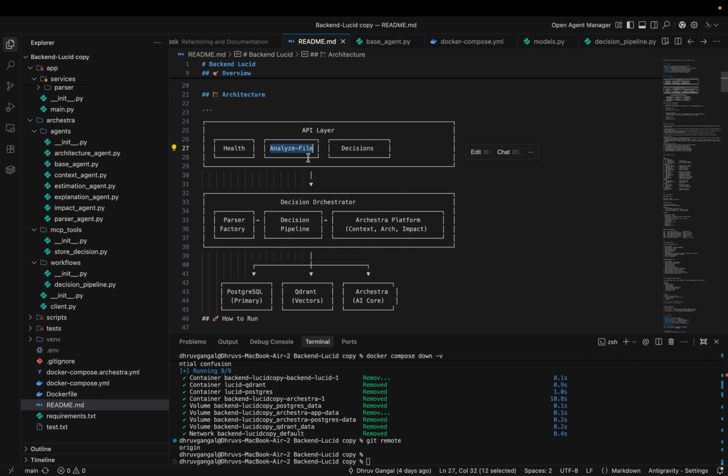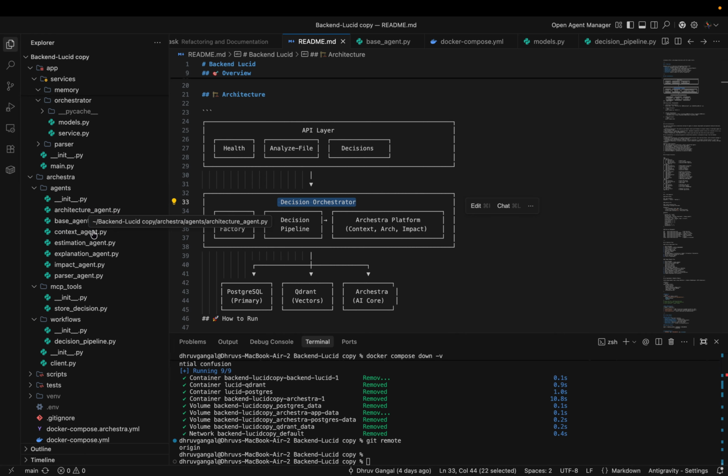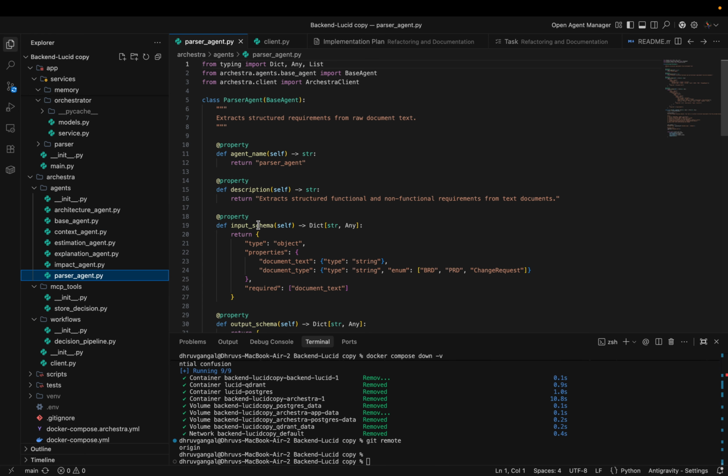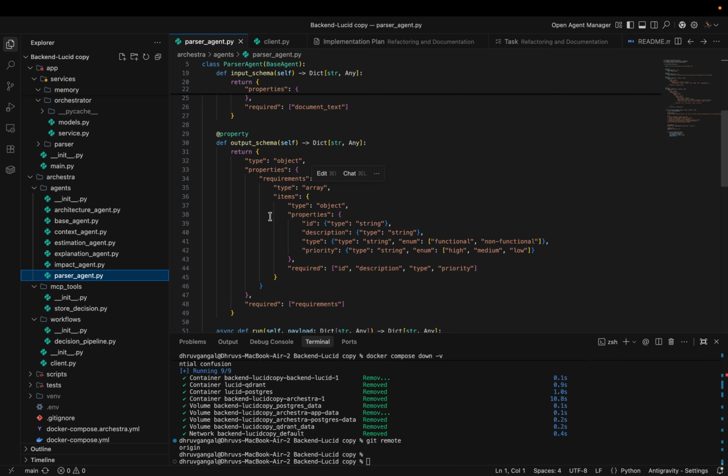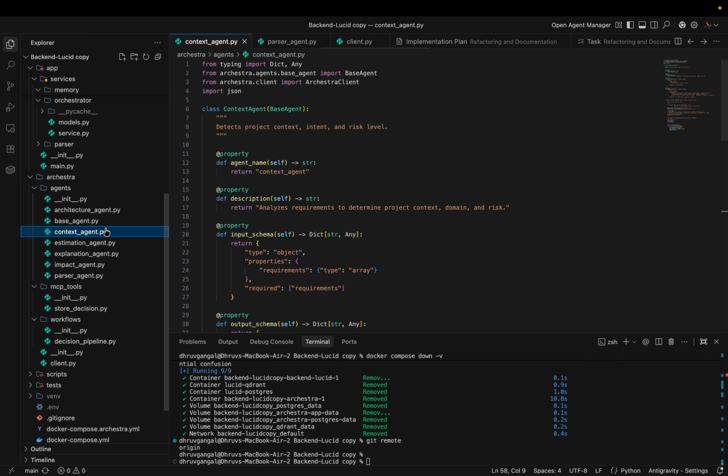This is the analyze file API. The input of this API goes to this decision orchestra, where there are some agents. The first agent is our parser agent, which is used to parse the file. Text is extracted and cleaned. Then there is a context agent, which determines whether it is a new project, a change request, or a scope modification. This changes the entire analysis flow.